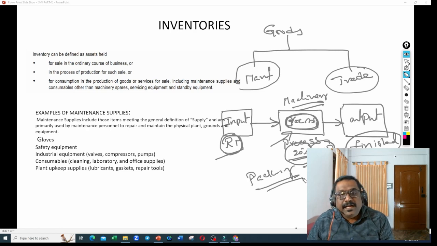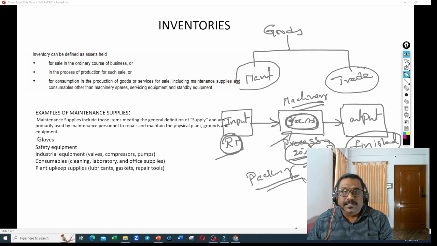When we go to trading, what are the activities? When we purchase goods, it can be a finished product. We can buy even work in progress and sell that work in progress to some other company as input. We can buy raw materials and sell these raw materials to somebody. Whatever material you buy and sell to somebody without manufacturing, because you go to either a manufacturer or a wholesaler, buy the material and sell it to your retailers.